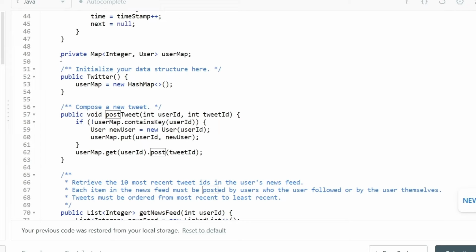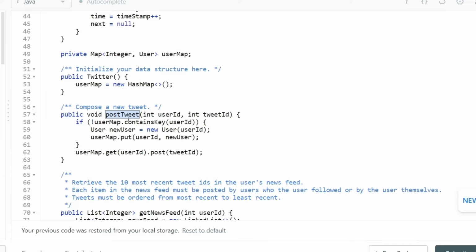Now since we have both of our classes ready, we are going to generate a user map where we are going to have an integer ID as part of the key, and we are going to have the associated user as part of its associated value. And now we are going to be working on our Twitter class. So first of all, we are going to initialize our hash map that we just created, and then we will start implementing all the methods that we talked about one by one.